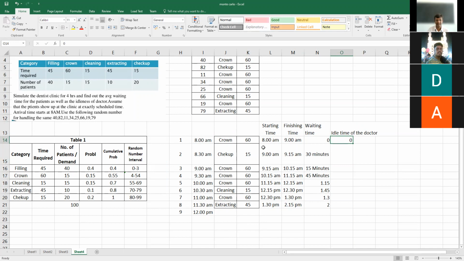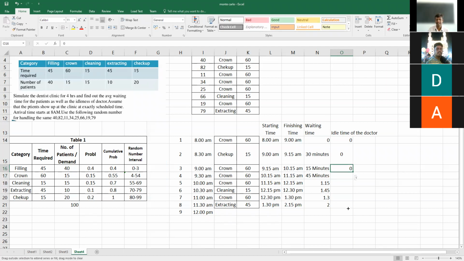The first patient is getting his service completed by 9 a.m. By the time the second patient arrives, the doctor immediately starts the service for him, so again there is no delay. Likewise, whenever the doctor completes one patient, the other patient is ready or waiting in the queue. So there is no spare time for the doctor to be idle.